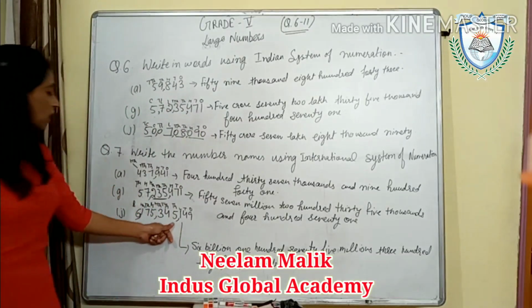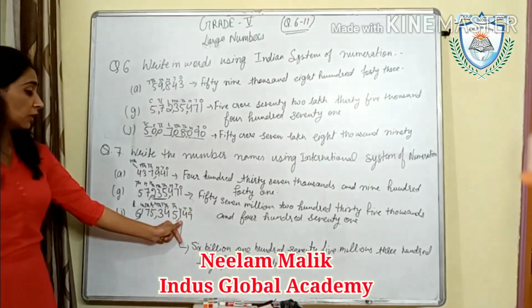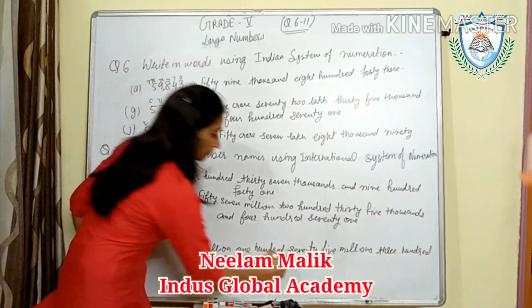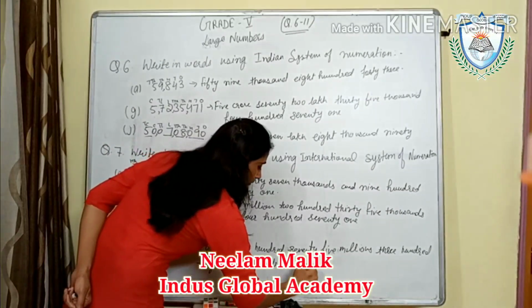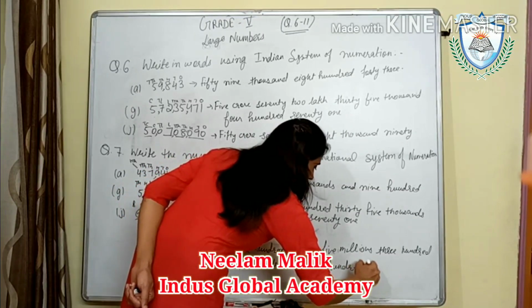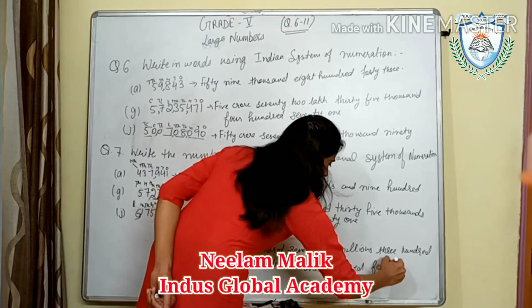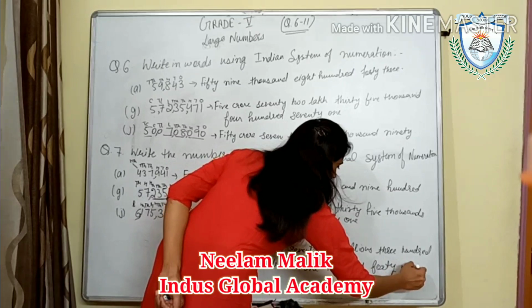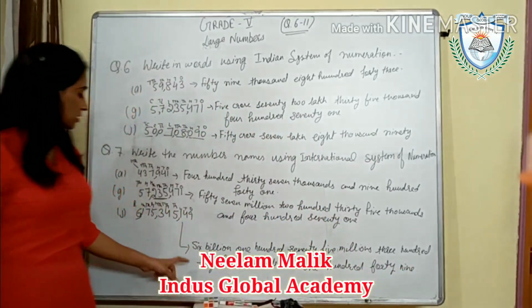Okay, thousands. After that, 149. Okay, so this is done.